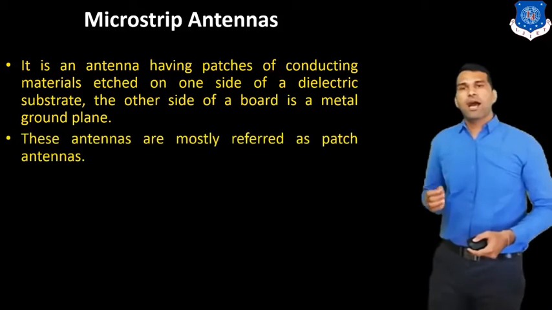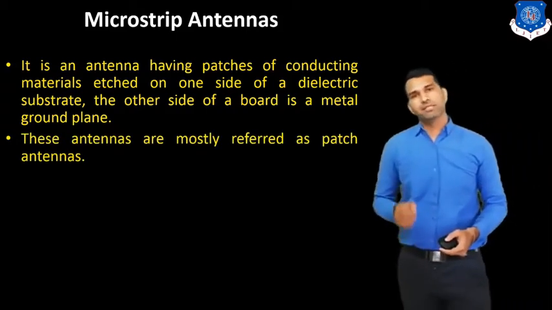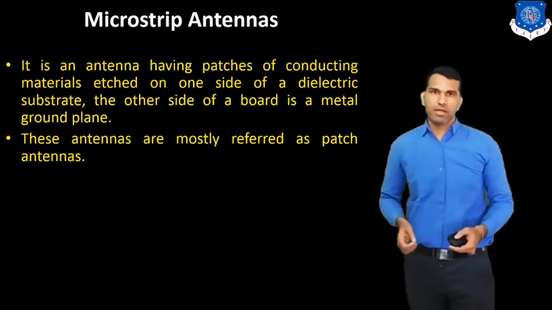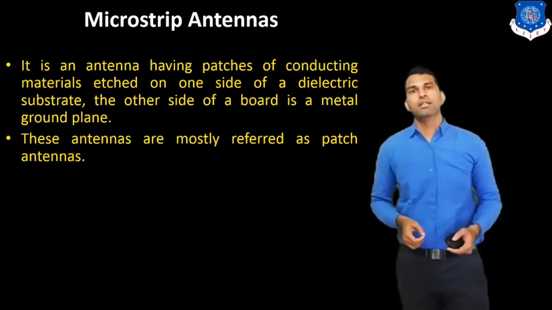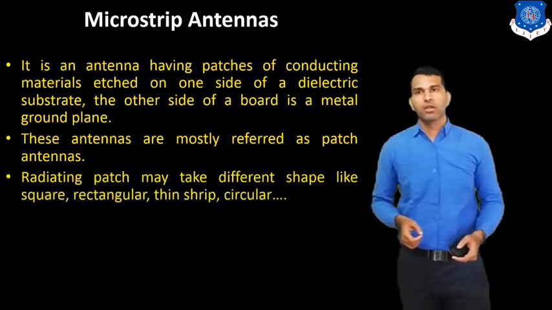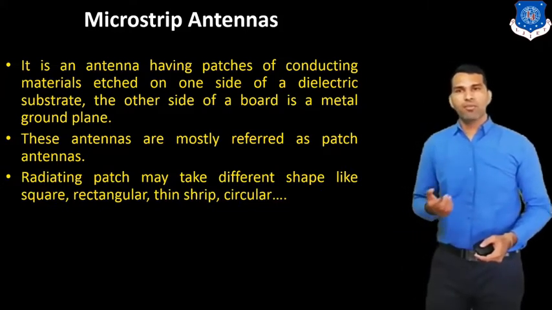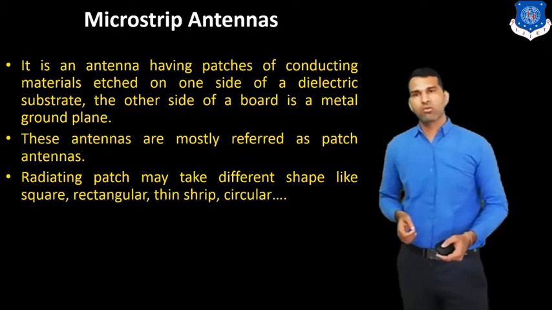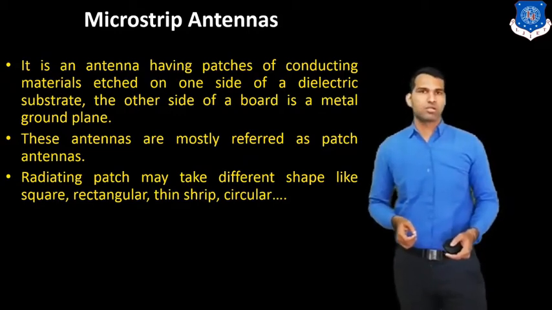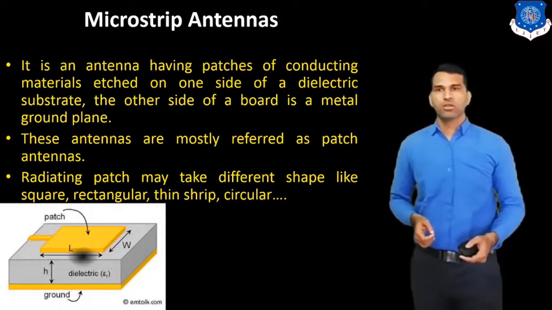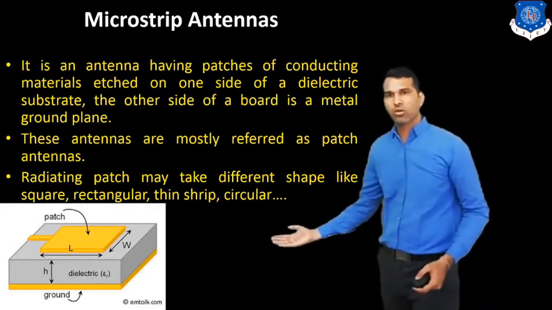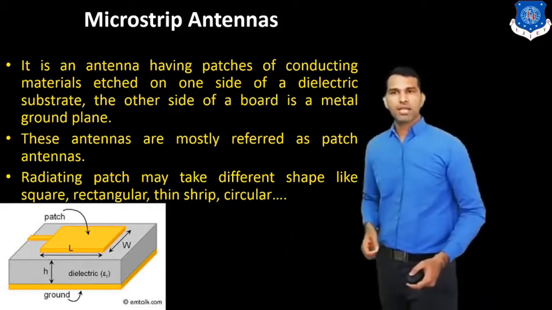These antennas are mostly referred to as patch antennas. So we can say this antenna is a microstrip antenna, or we can define this antenna as a patch antenna. The radiating patch may take different shapes like a square, rectangular, thin strip, or circular. Here you can see a single rectangular patch antenna.